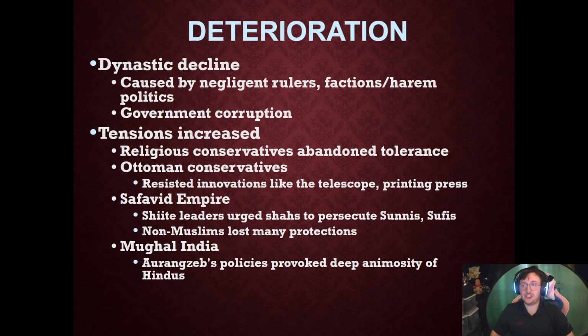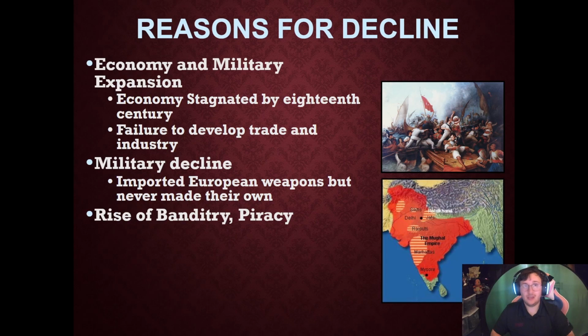And with the Safavids, Shiite leaders urged the Shah to persecute Sunnis and Sufis. Non-Muslims lost most of their protection in the Safavids. Aurangzeb's policies in the Mughal Empire are going to provoke deep animosity from Hindus, and this is going to lead to a deterioration. Now, big reasons for the decline: the economy and the military.